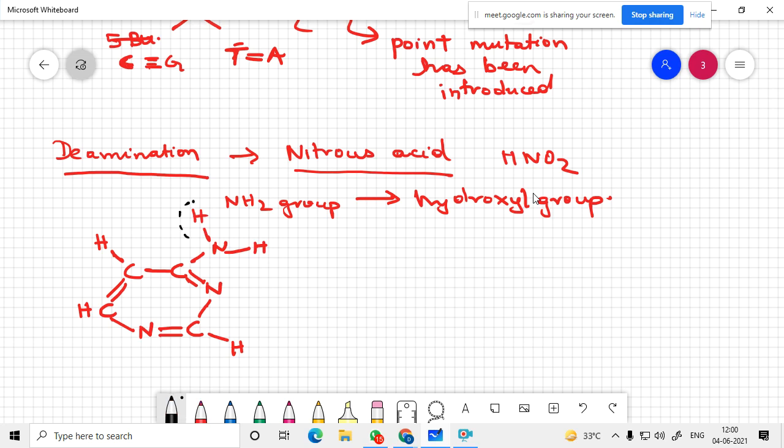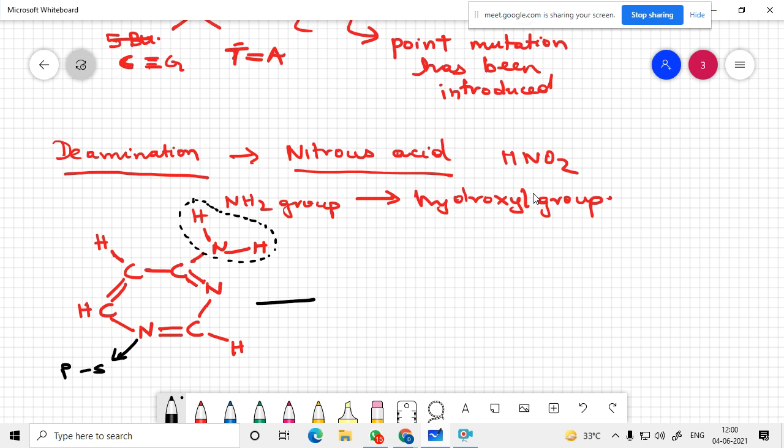So this NH2 group, let's see that this N has an attachment with sugar phosphate.